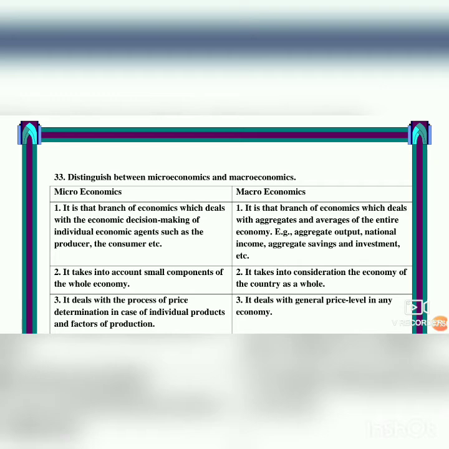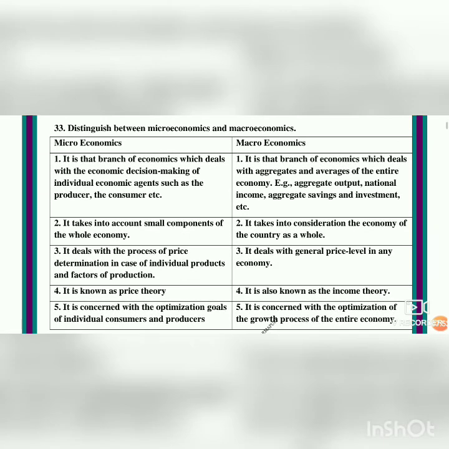Next we will see about macroeconomics. Macro means large, and it deals with output, national income, savings and investment. So it is dealing with large things in the country, isn't it? Output means when a production is made and how much profit is coming. National income means the whole income of the country is calculated. Savings and investment, regarding the banks, how much a person is earning, how much savings he is making and how much investment he is making will be seen in macroeconomics.